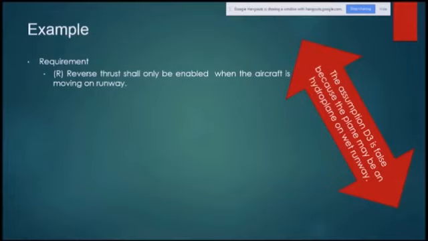So reverse thrust shall only be enabled when the aircraft is moving on the runway. This is the requirement.